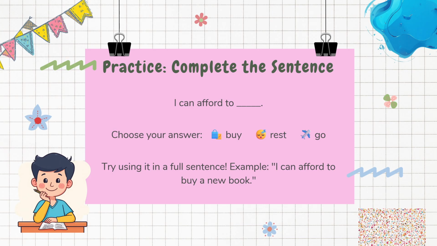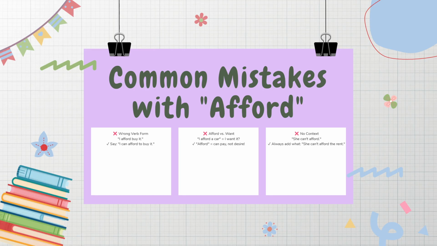Let's practice. Complete this sentence, I can afford to blank. You can say, I can afford to study, or I can afford to relax. A common mistake is saying, I afford it. That is wrong. Always use can or cannot with afford.